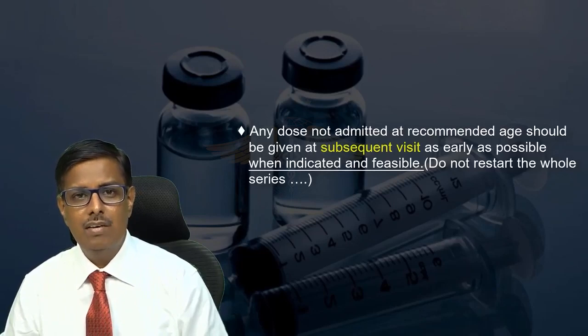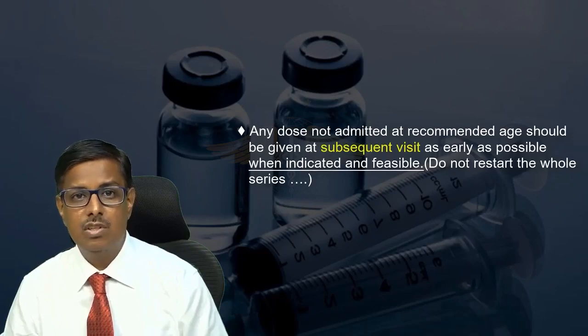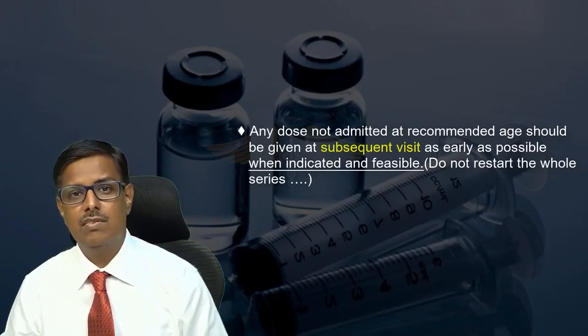For example, if the child has been left out of rotavirus vaccination and comes at 6 months, we cannot administer the first dose because it is not indicated and feasible, because the first dose of rotavirus vaccine is never given beyond 14 weeks 6 days.